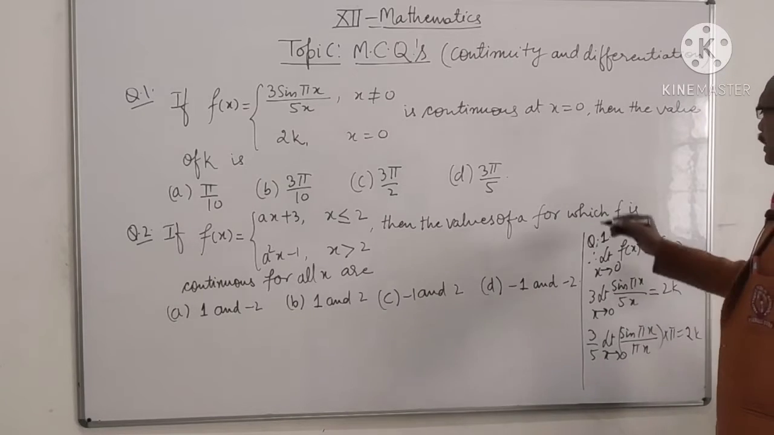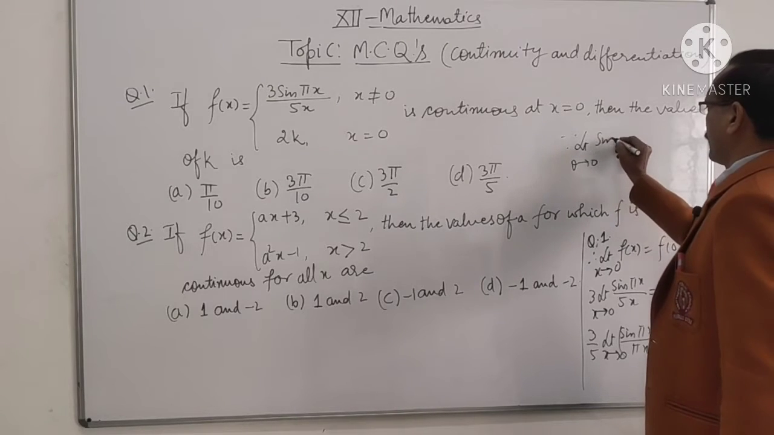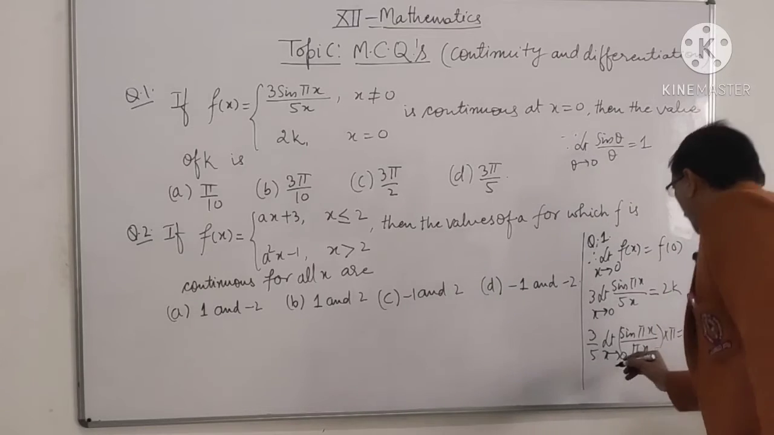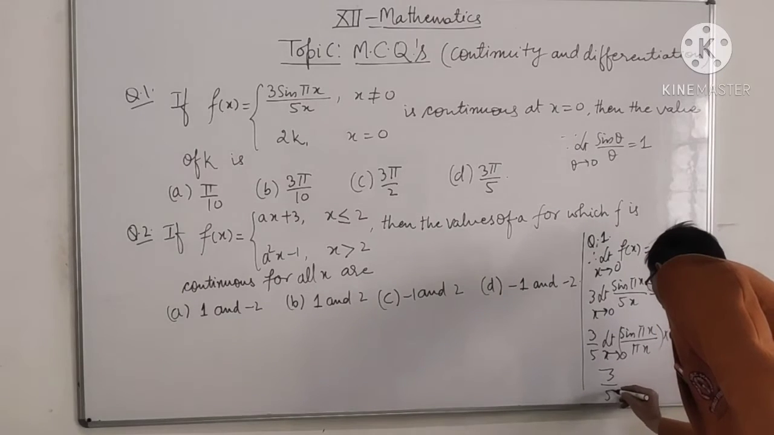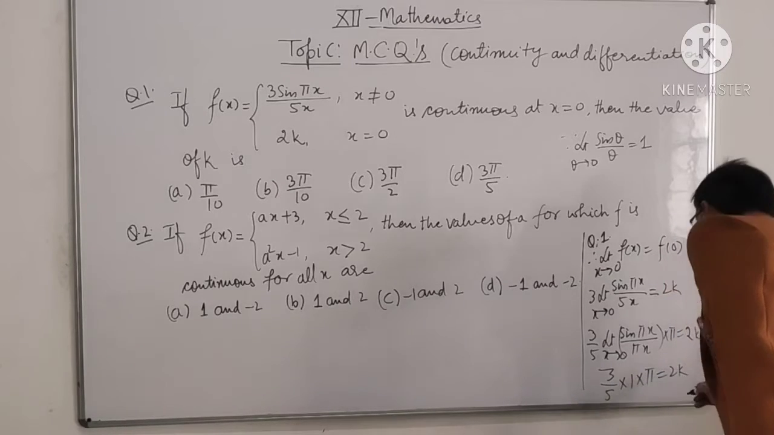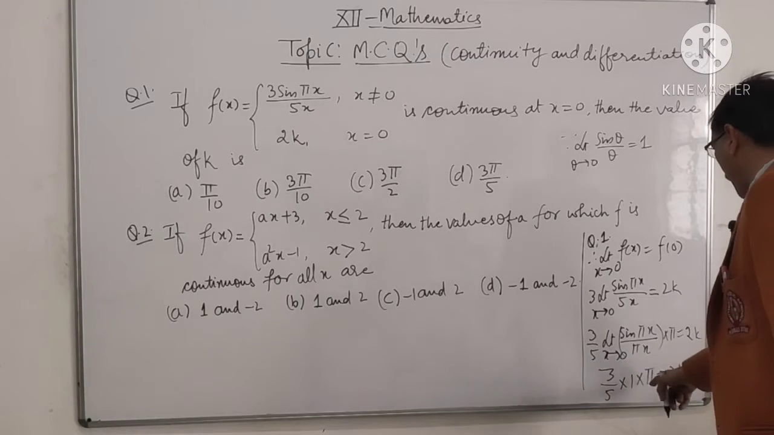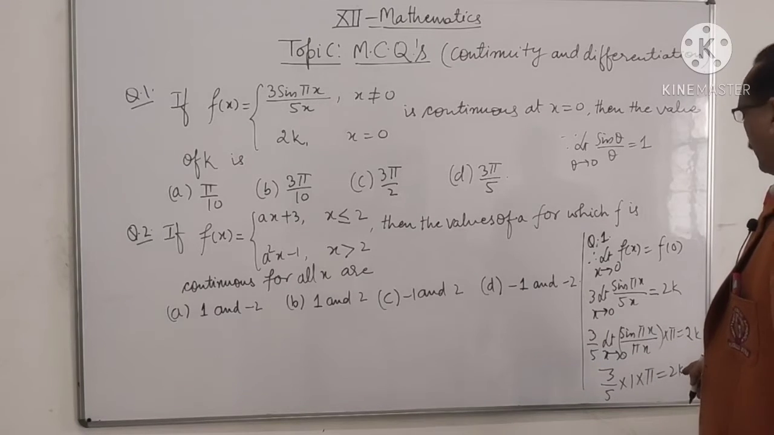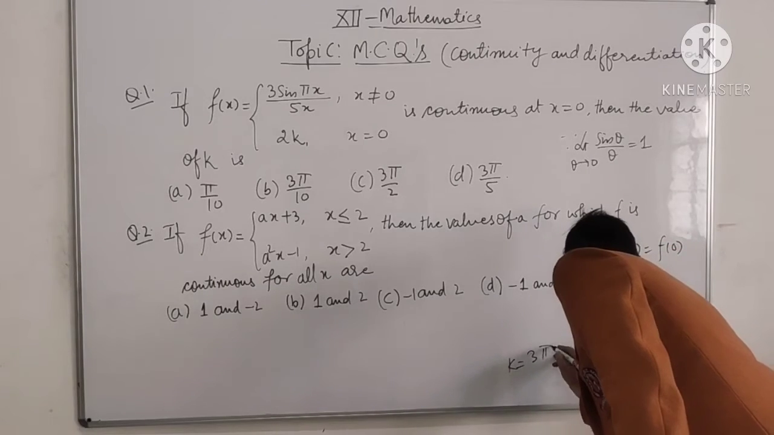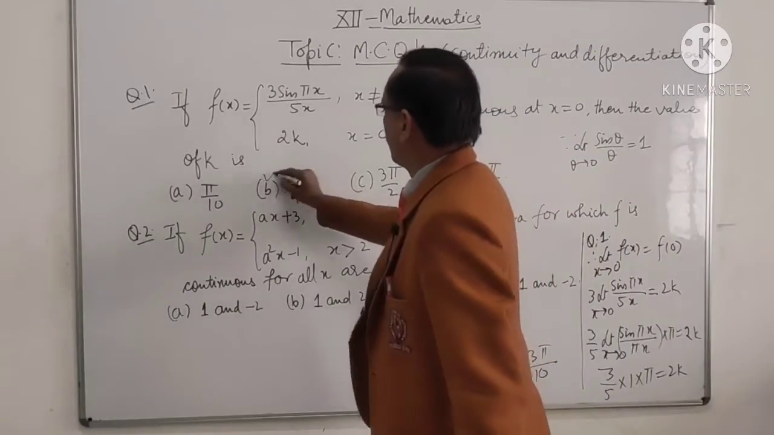Now this limit is 1, as there is a standard limit: as theta tends to 0, sin theta upon theta is 1. So this limit is 1. So 3/5 into 1 into π equals 2k, and k equals 3π/10. So k equals 3π upon 10, and option B is correct.